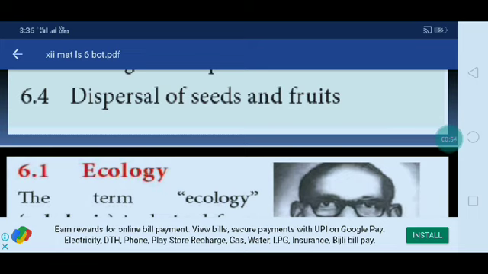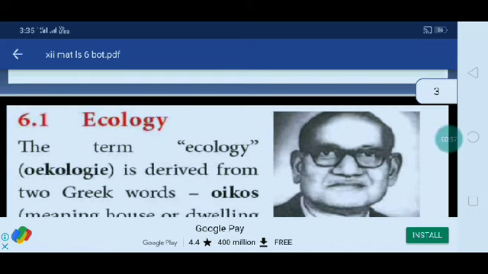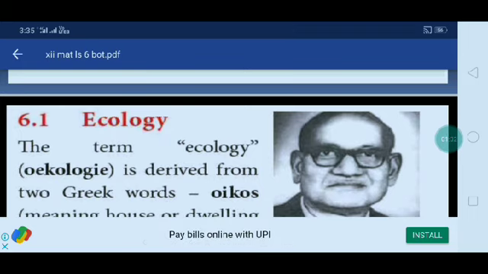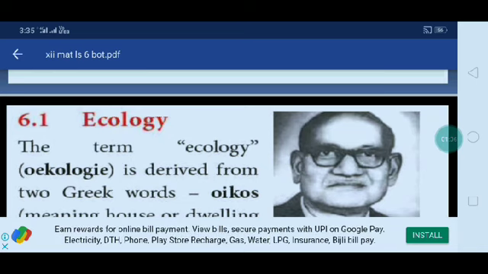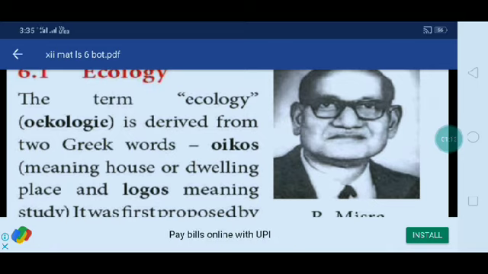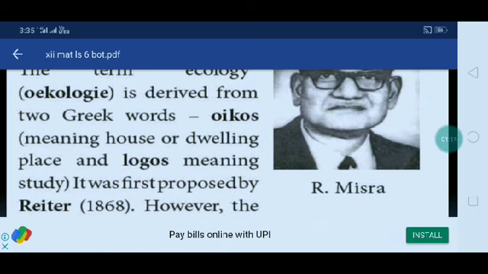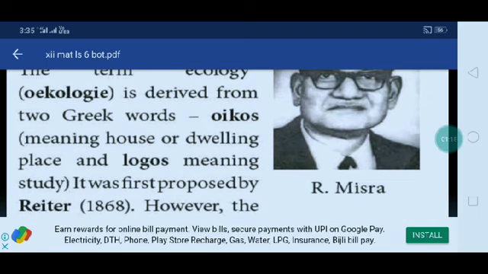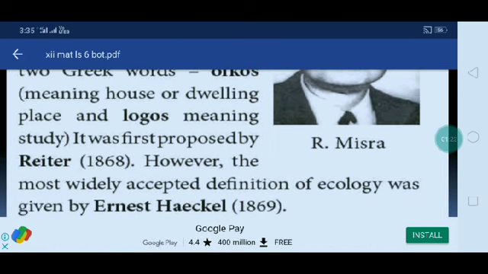First of all, ecology. Environment. The term ecology is derived from two Greek words: oikos, meaning house or dwelling place, and logos, meaning study. Oikos is house or dwelling place. Logos means nothing but study. It was first proposed by Reiter. First of all, Reiter proposed the word ecology.